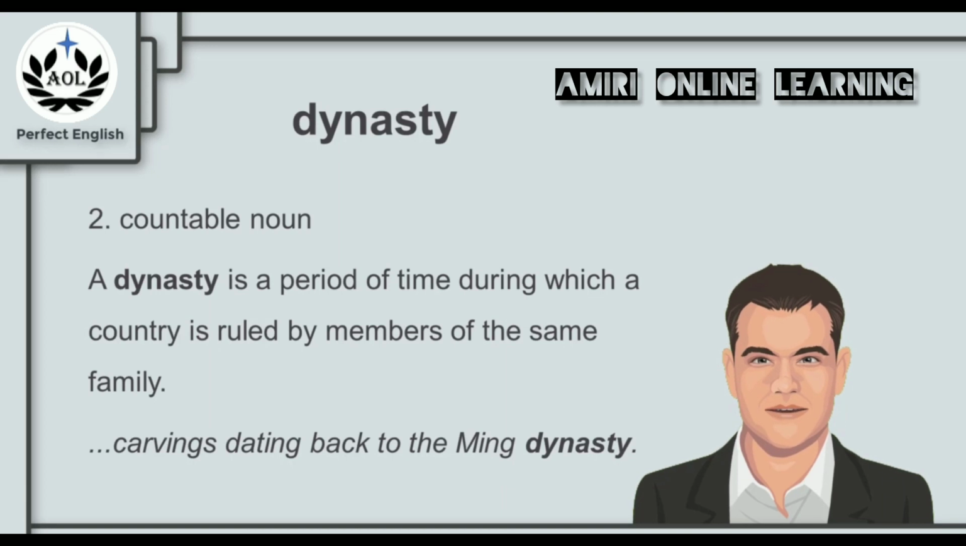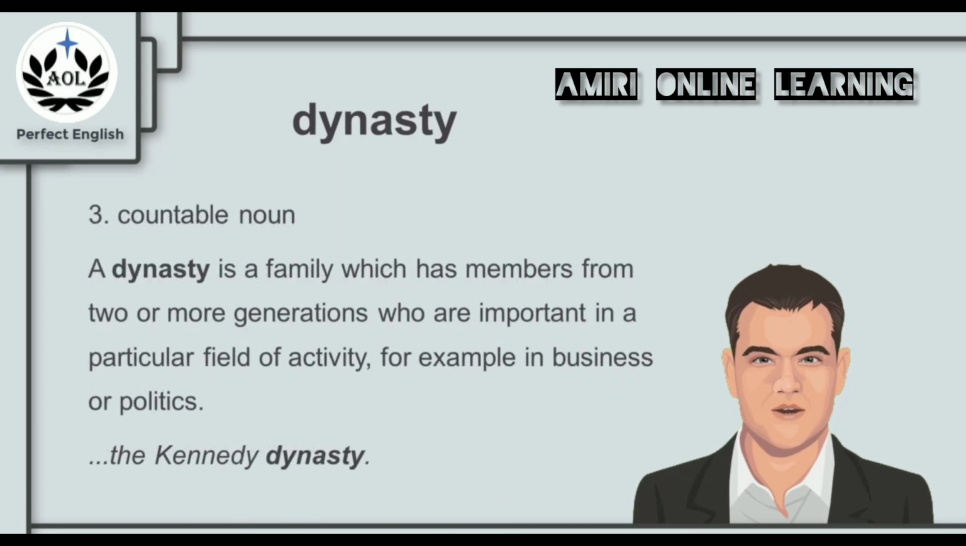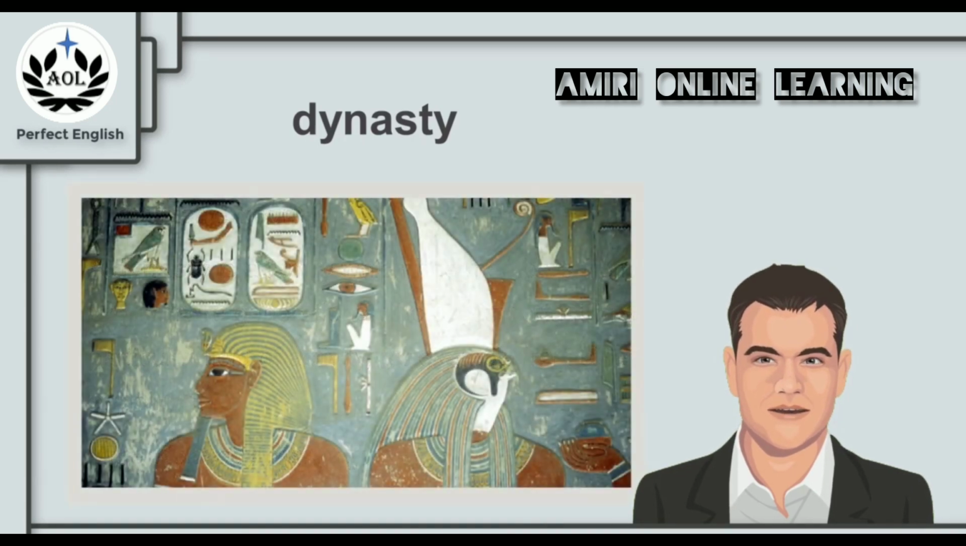China. And dynasty does not only belong to a race of kings and queens. A dynasty is a family which has members from 2 or more generations who are important in a particular field of activity, for example, in business or politics, like when we say the Kennedy dynasty. So the next time you remember this picture of hieroglyphics, kings and gods of Egypt, remember the word dynasty and what it means. And now for the next keyword, adjacent.